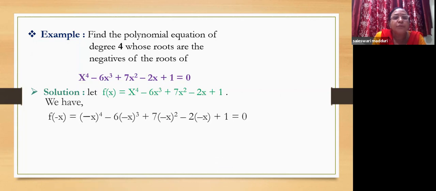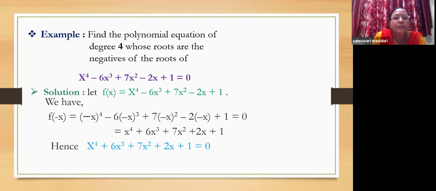Now we have to find f of minus x. That is simply replace x by minus x. And so we get the transformed equation as x power 4 plus 6x cubed plus 7x square plus 2x plus 1 equal to 0, whose roots will be the negative roots of the given equation.